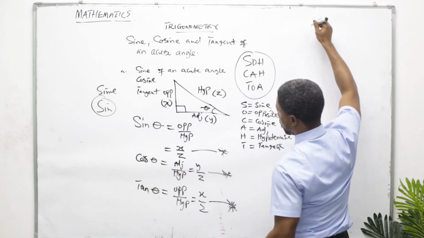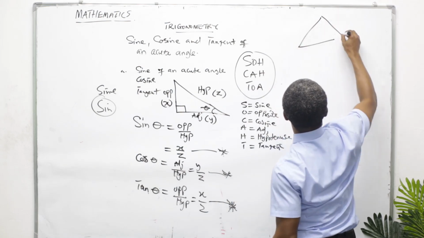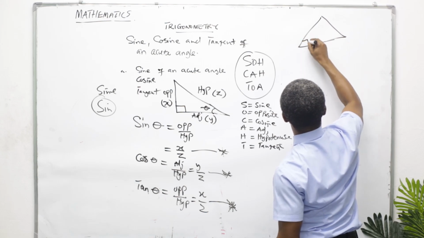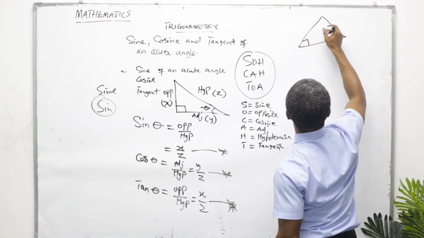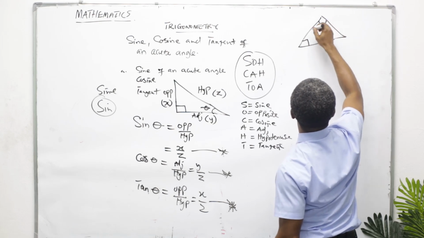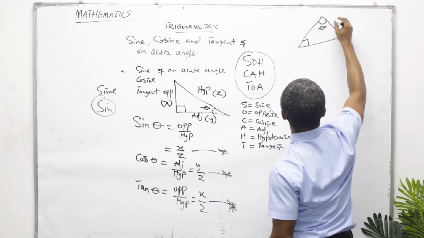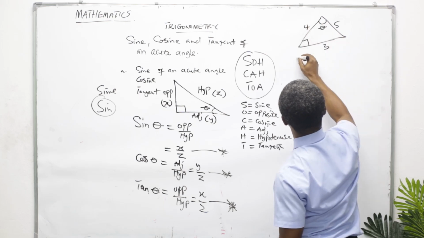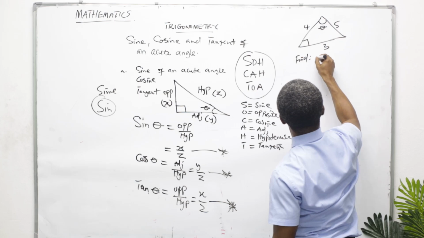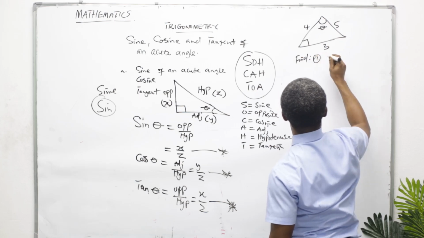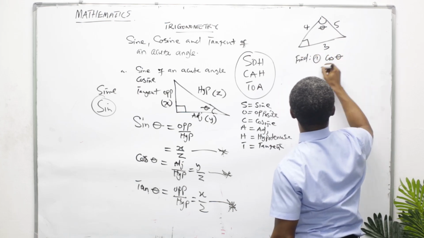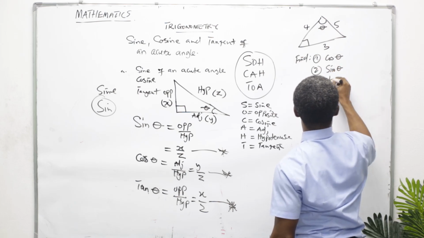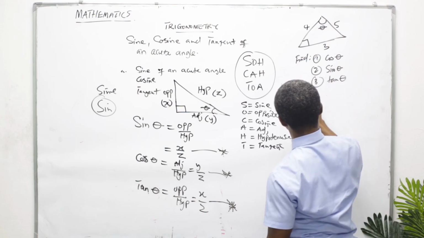Now let's take one simple question. This was given to us. Let's say here is theta, and then they put here 5, here 3, and here 4. The question now is to find: 1, cos theta, 2, sine theta, 3, tan theta.